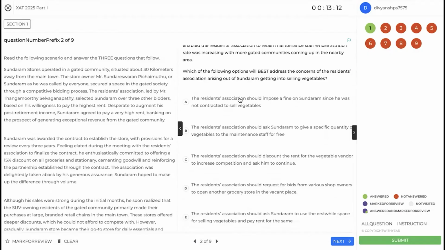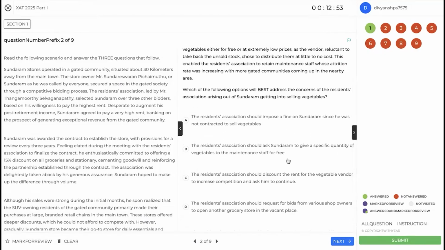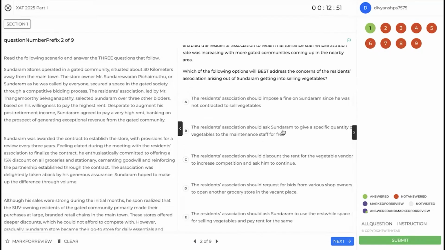The residents association should impose a fine on Sundaram. So this is not a long term solution, because you will get a one time fine, but you are neither getting a consistent rent nor are you getting free vegetables for the maintenance staff. So this is not your answer. Should ask Sundaram to give a specific quantity of vegetables free to the maintenance staff. Again, this is unfair to Sundaram, because you cannot expect Sundaram to do something the other person was already doing. And also this leaves the primary issue of rent unaddressed.